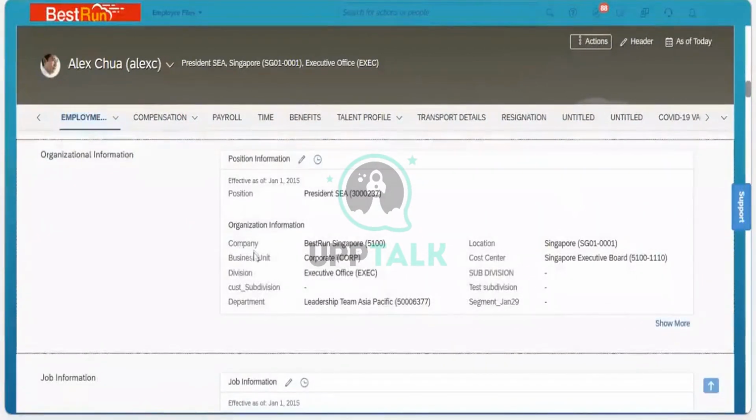Here you can see the company, business, division, all this information. While creating it, I can directly type the username as Alex also, but let me show you how I will go through it in detail.